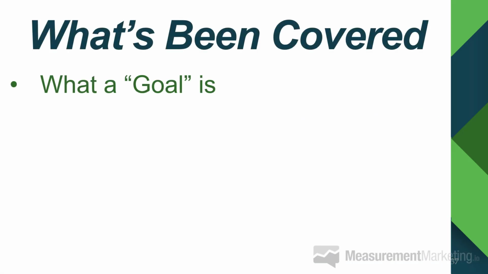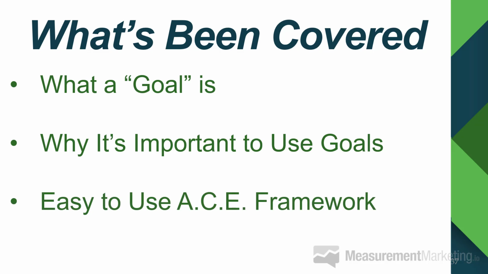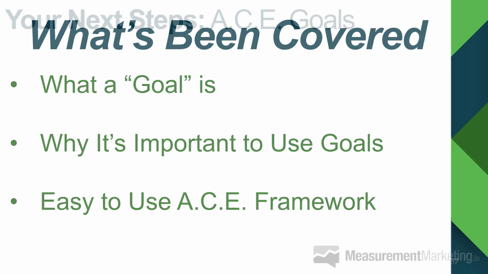So here's what's been covered so far. Number one, what a goal is. Remember, it's just a necessary milestone in the customer journey. Why it's important to use goals, and specifically this easy to use ACE framework: awareness goals, completion goals, engagement goals. And I hope you were able to see, at least in the Google Analytics end of things, why it's important to use all three, because they can help guide you as to which traffic sources are doing what and how you might adjust your own marketing.